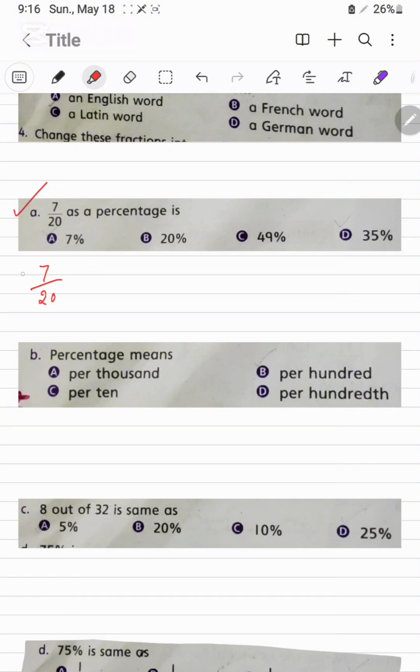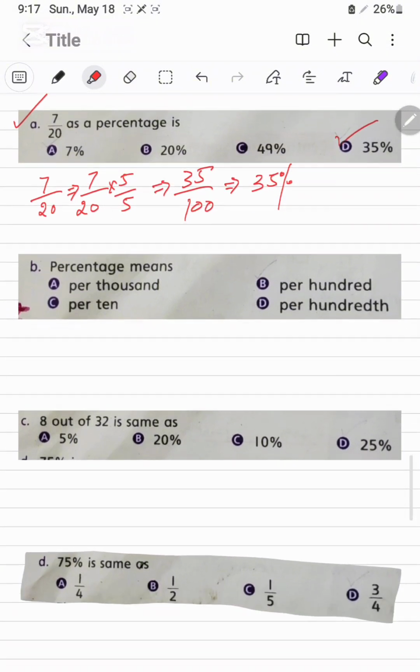We will multiply 7 over 20 by 5 over 5. It will be 35 over 100. We can write this as 35%. So the correct option is 35%.